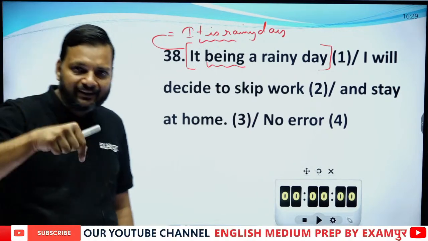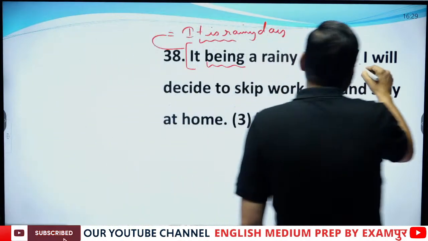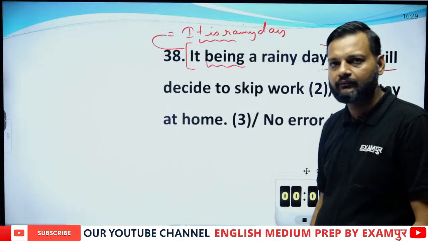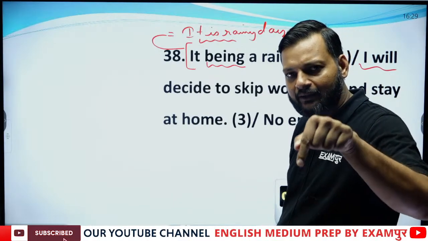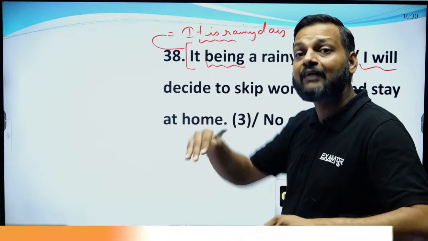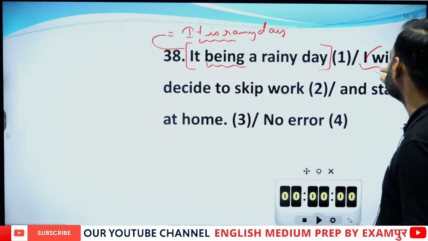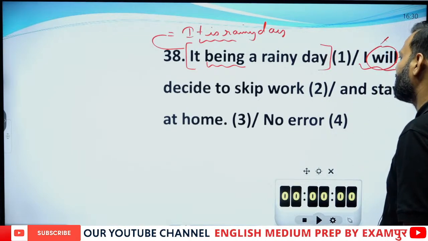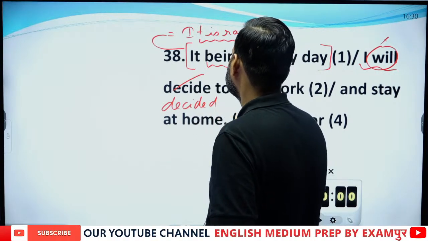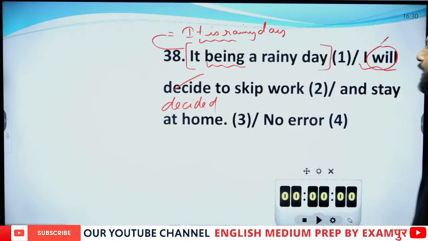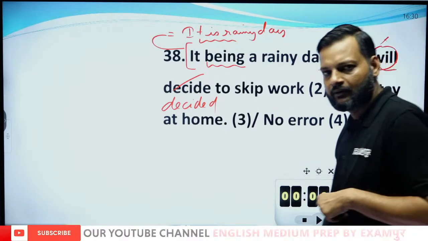If this is a rainy day, meaning today is a rainy day, how can I say I will decide? I will decide is future. It means I have to decide, so the use of will decide is wrong. In place of will decide, we should write decided. It being a rainy day, I decided to skip work and stay at home.